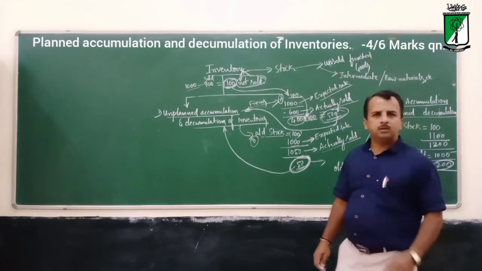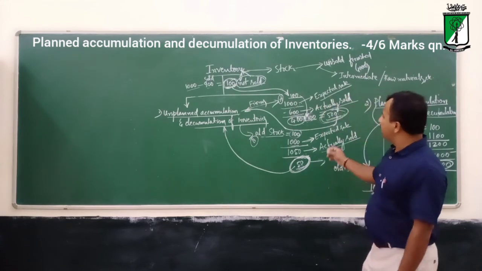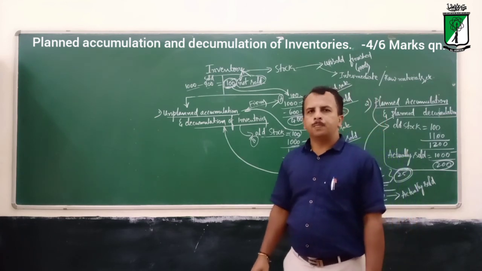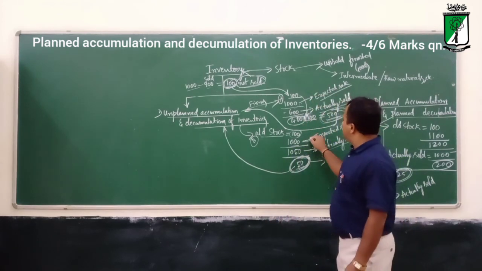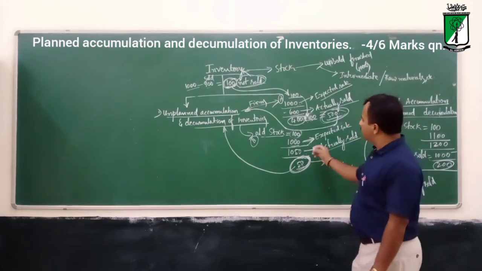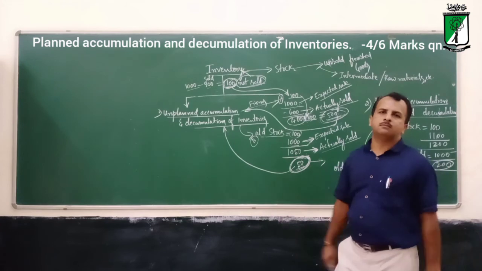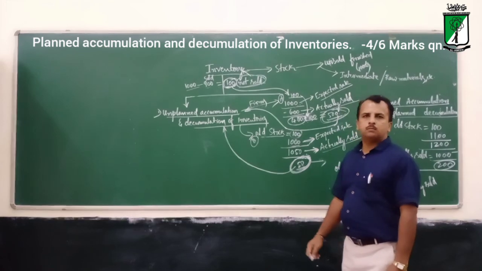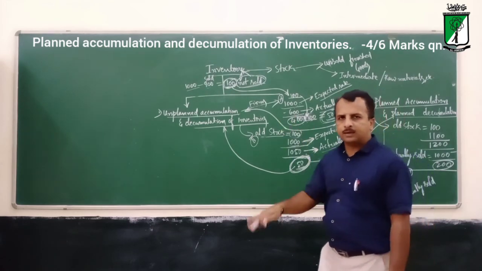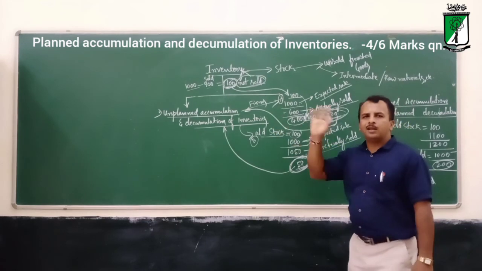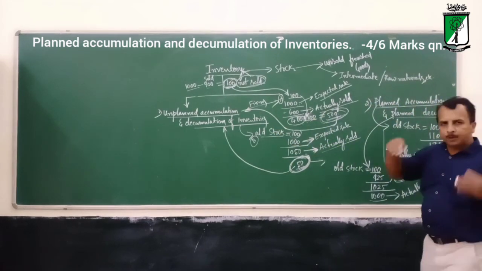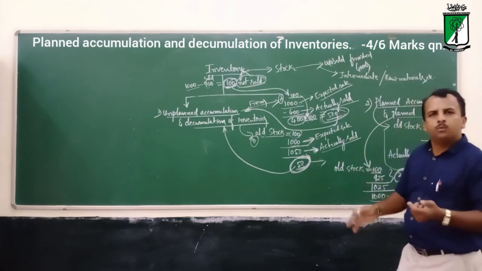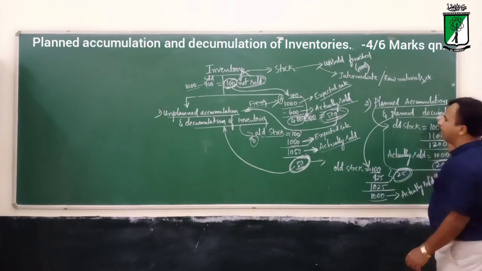Unplanned decumulation is where they did not plan to reduce the stock, but the expected sale was 1000 and the actual sale was higher than expected, so the stock of inventory for the coming year decreased. This is unplanned, unexpected, whereas the other is expected: purposefully they planned to increase inventory on one side and decrease on the other.